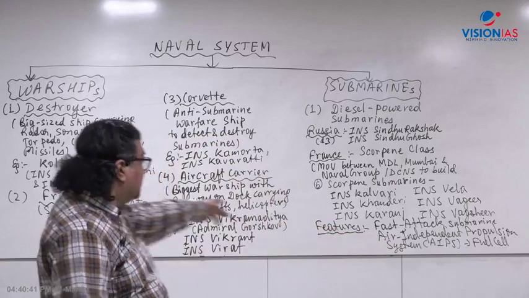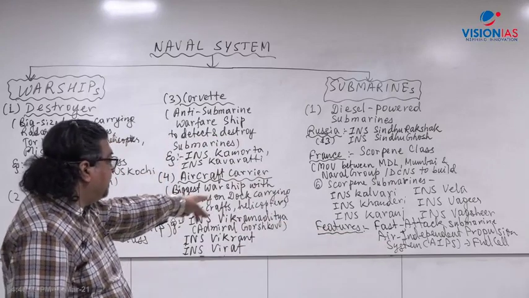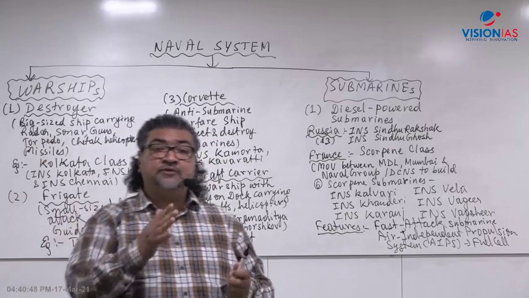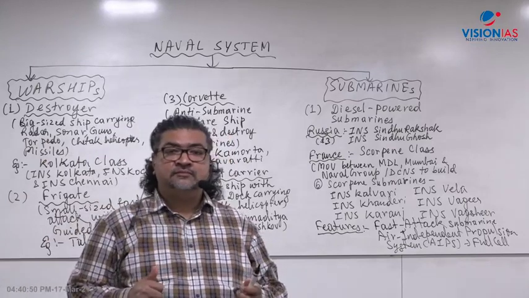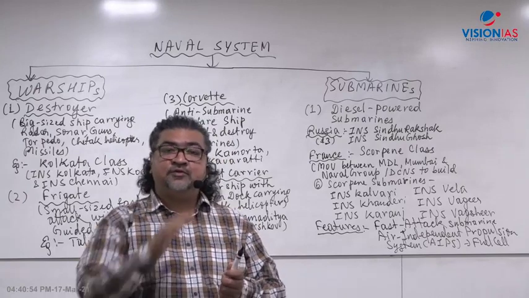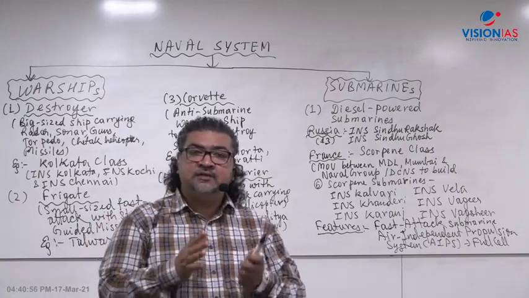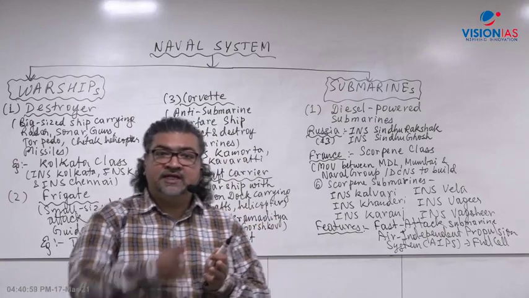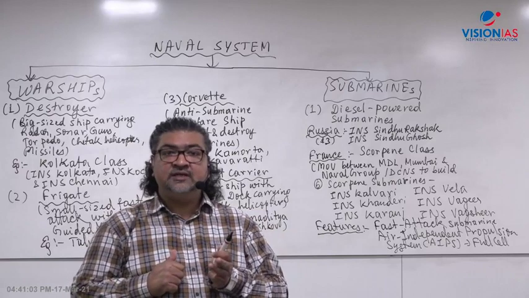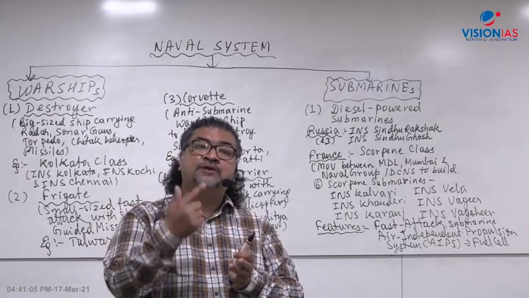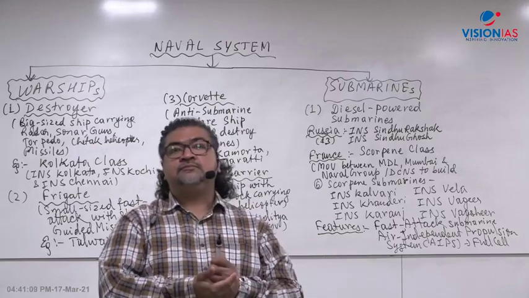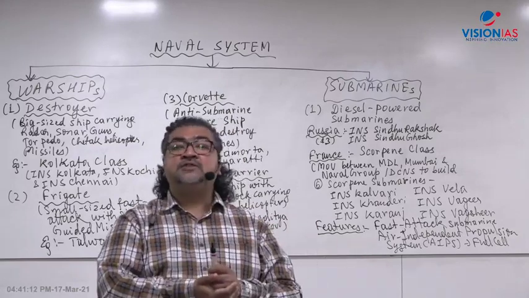Now this Scorpion class has AIP, air independent propulsion system. What is this? It uses hydrogen fuel cell technology, where the requirement of air and oxygen is minimized. Water, H2O, is split into hydrogen and oxygen, and that oxygen can be used for burning of diesel, and whatever electricity is generated is stored in the battery. The submarine batteries are charged up.